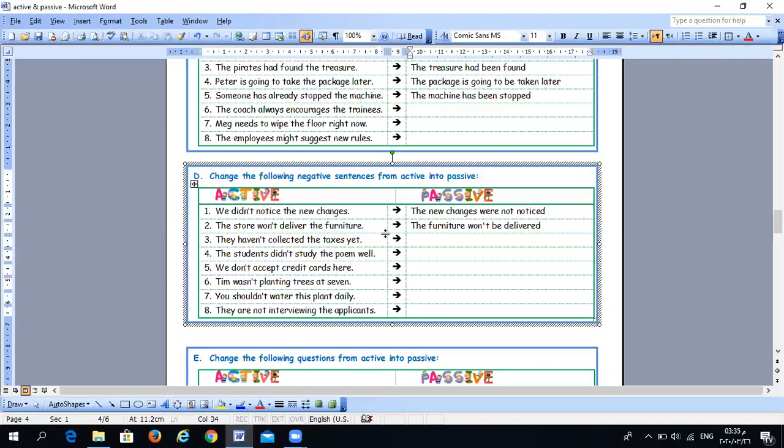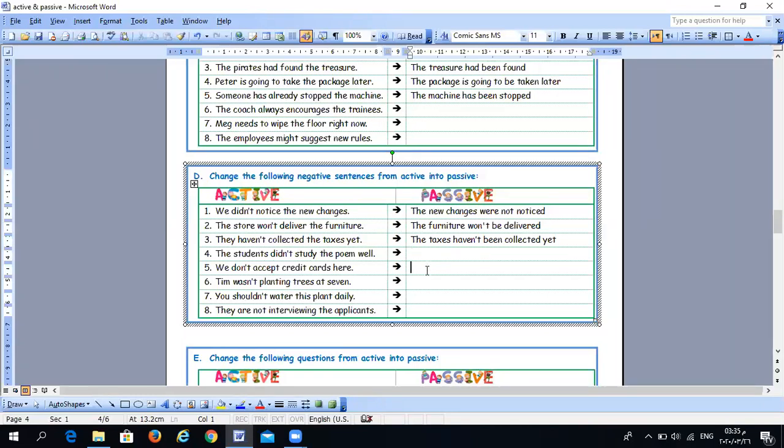They haven't collected the taxes yet. The taxes haven't been collected yet. We answered the first one about past simple. Let's do the fifth one.